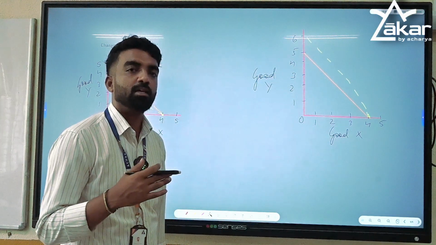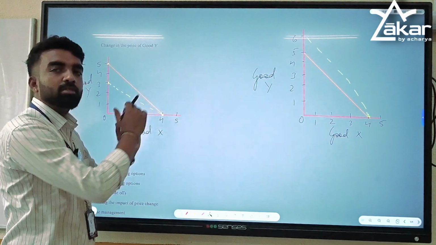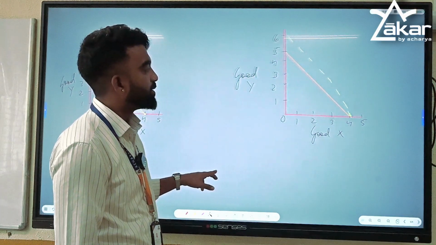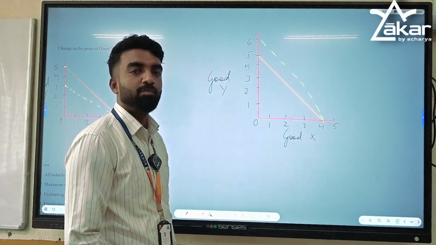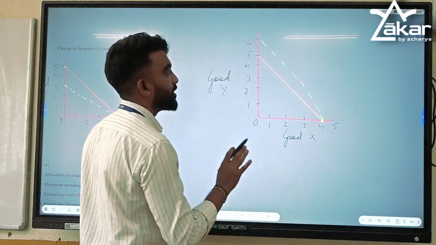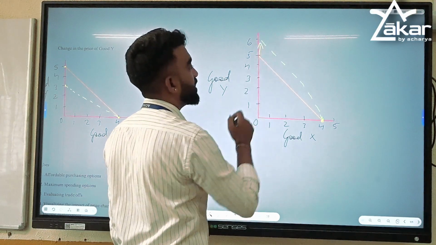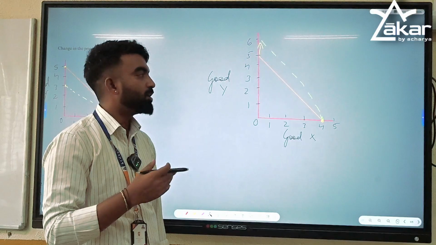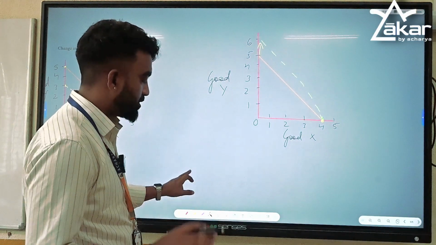What happens if there is a change in both price and income? The entire curve will shift outwards because he has more purchasing power now. Similarly, if there is a decrease in the price of good Y, the quantity of good X will remain fixed, and the quantity of good Y will increase because he or she can now get more of good Y with the same income. Why? Because the price has fallen.